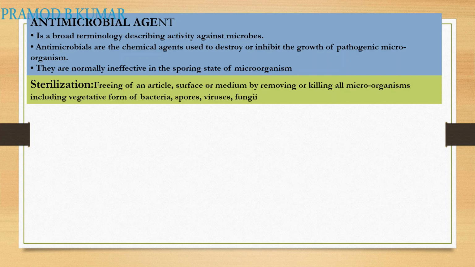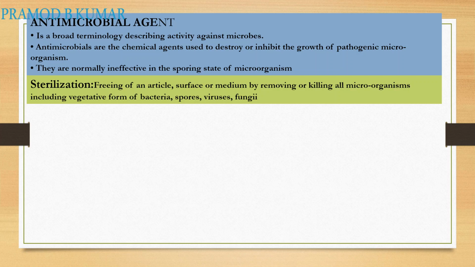In hospitals, before a patient enters, the room has to be sterilized, fumigated, so that there are no microorganisms. Anything on the surface is destroyed during sterilization. You have gas sterilization, and fumigation with formaldehyde solutions and sodium hypochlorite solutions. These are various methods of sterilization.